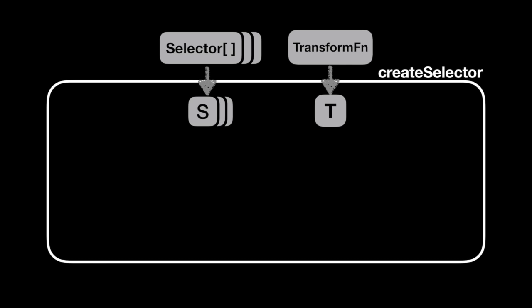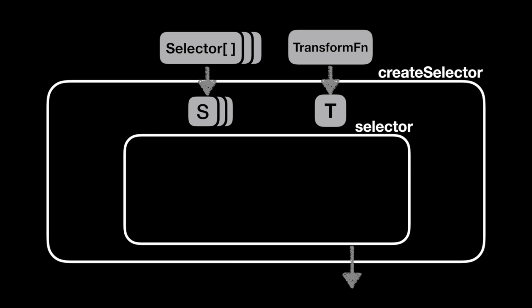So looking at createSelector, it's a higher order function. A higher order function is taking in functions as input, a selector array and a transformation function, and it's outputting a single selector function as output. Now, a selector function itself takes in state and returns a result.